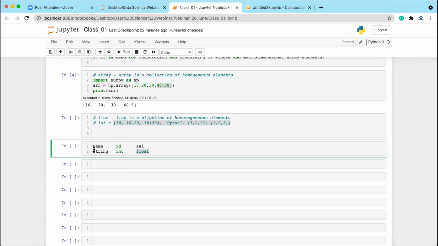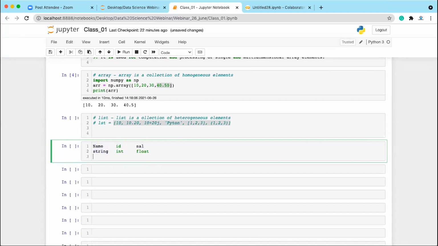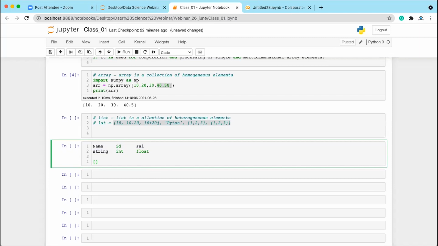So what will happen in that case? You can fix the size and the amount of memory an array is going to take, right? Since all the data are of string type, if you have 10 elements inside an array, and these 10 elements are the names of employees, you know that if you do one operation on one of these string values, that same operation is applicable on all the other elements of that array, right?